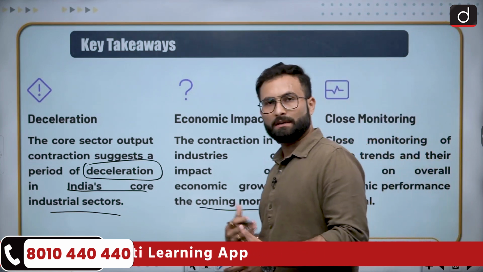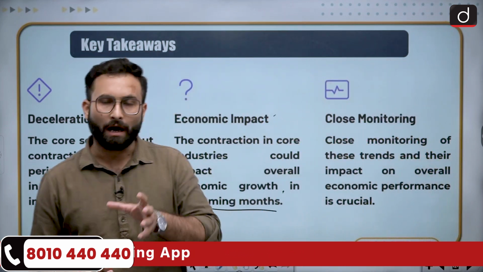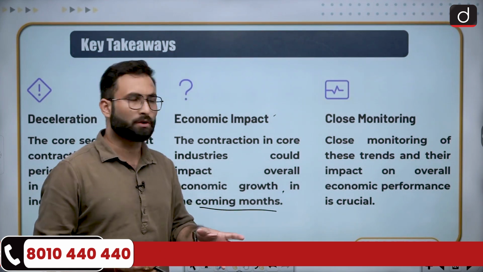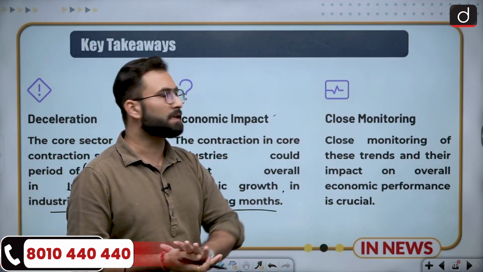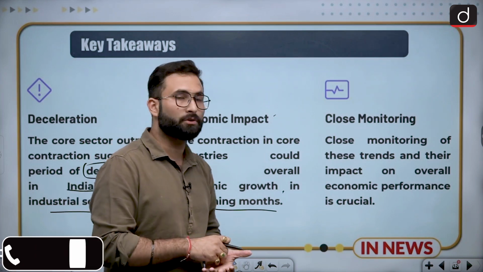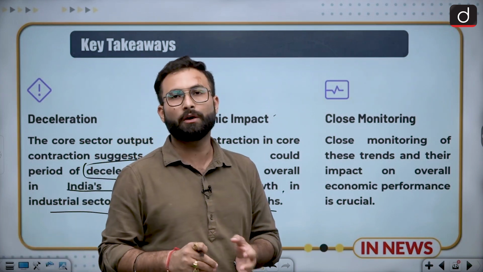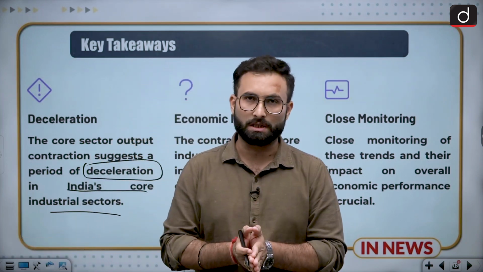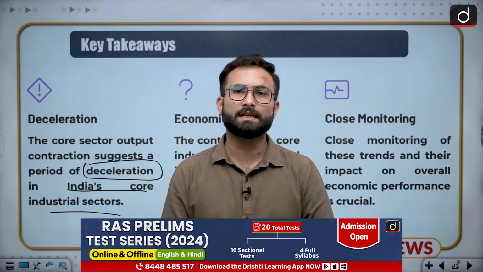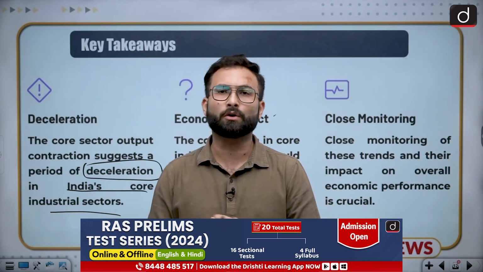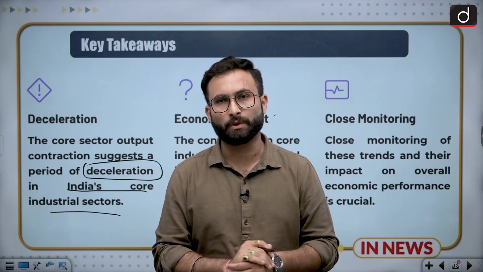As we have already discussed, it will ultimately impact the economic growth. Close monitoring is required, since the data is telling you that there can be a slowdown. That means you have to monitor the situation very closely. So this was the analysis of the core sector performance in August 2024.